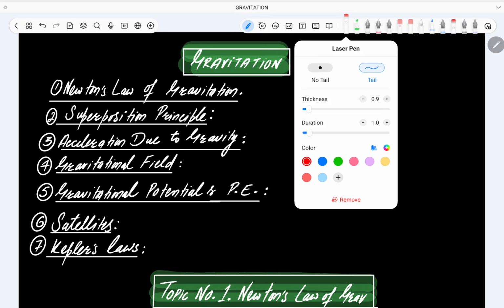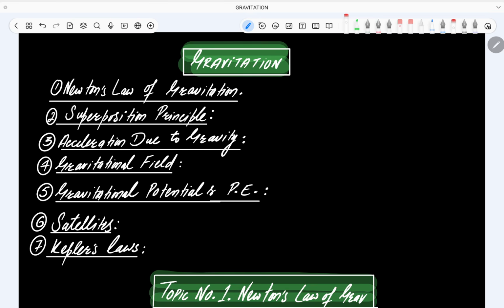This chapter is very important for class 11th. It's very important for NEET, for JEE Mains. One more thing I will tell you: if you have studied gravitation well, that means almost 60% or 70% of electrostatics is also done, because they are highly connected. Okay, so gravitation.